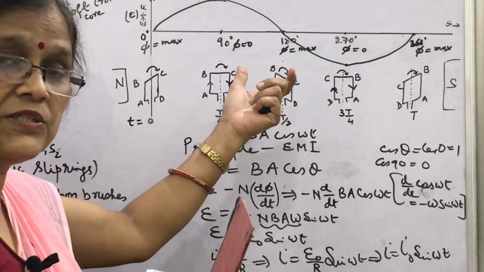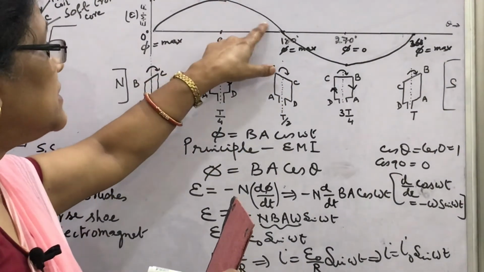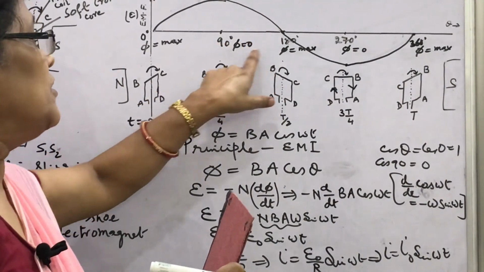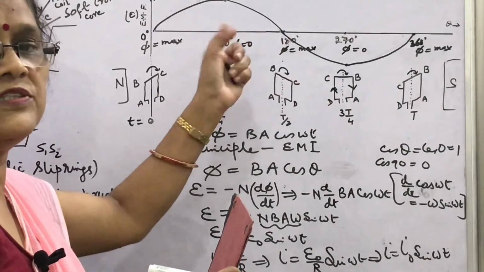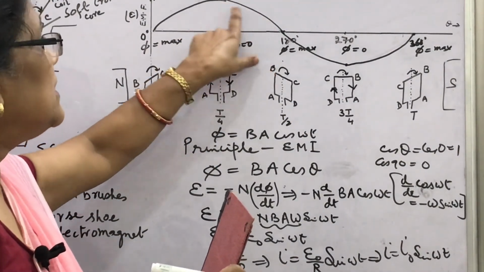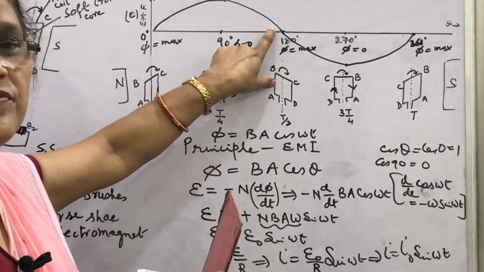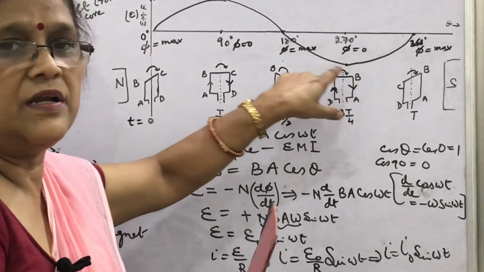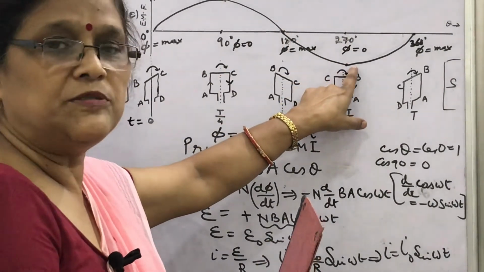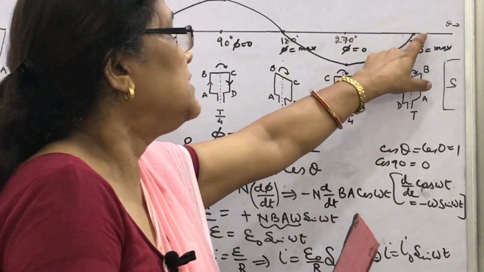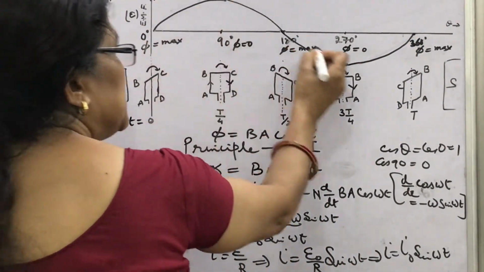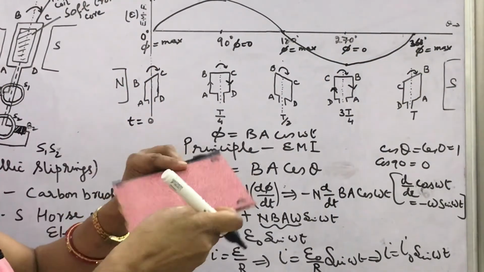Current is induced in such a way that there is a fall of EMF. If the flux increases, then the current tends to decrease it. It is produced in such a way. So here this is the downfall of EMF. In the next step, from 180 to 270, again the current increases and becomes maximum, and at 360 it becomes 0. We have seen 0 to 360 degrees, one complete rotation.